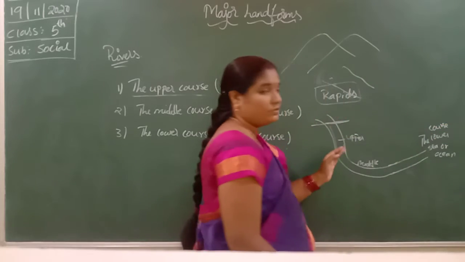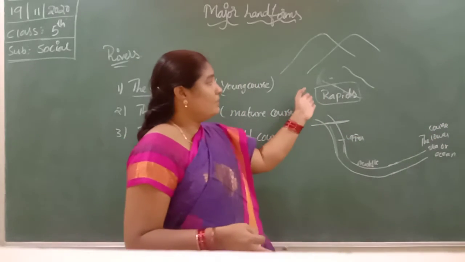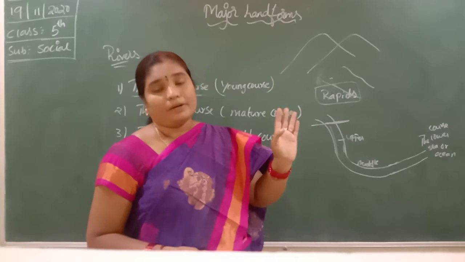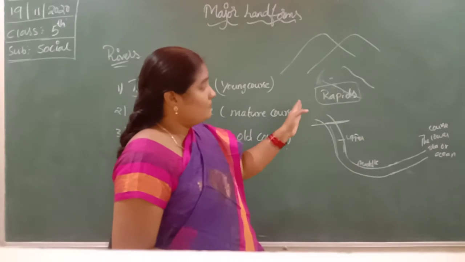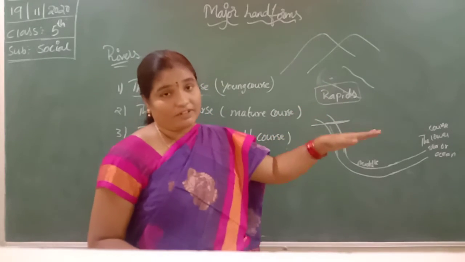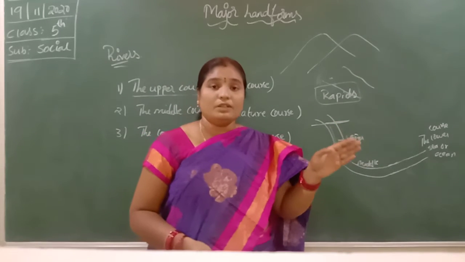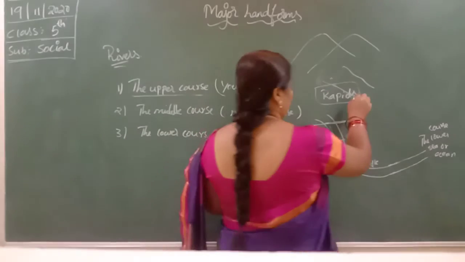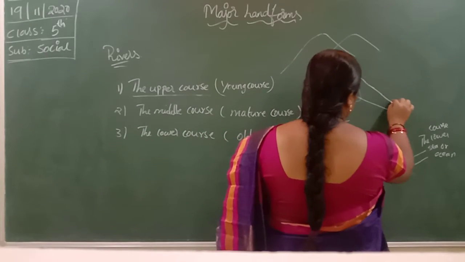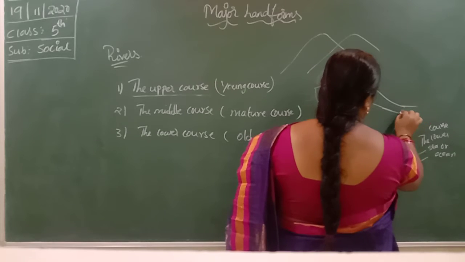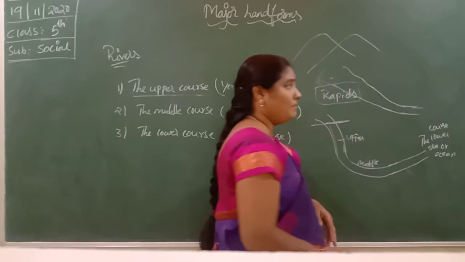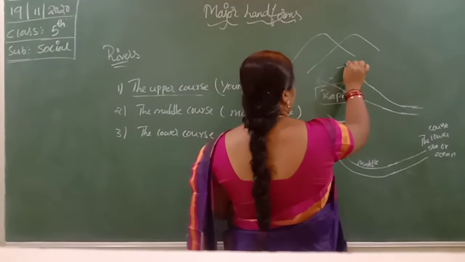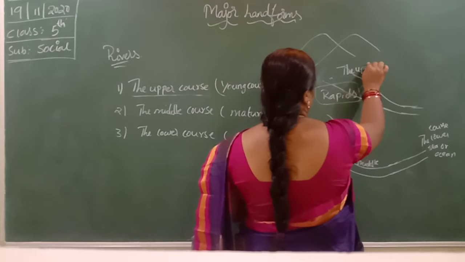Okay, now children, understood? In the upper course, where the rivers originate, the flow is fast. From the upper course, when they move forward and reach the plains, it is known as the middle course. Here the fastness of the river slows down, and they make loops.